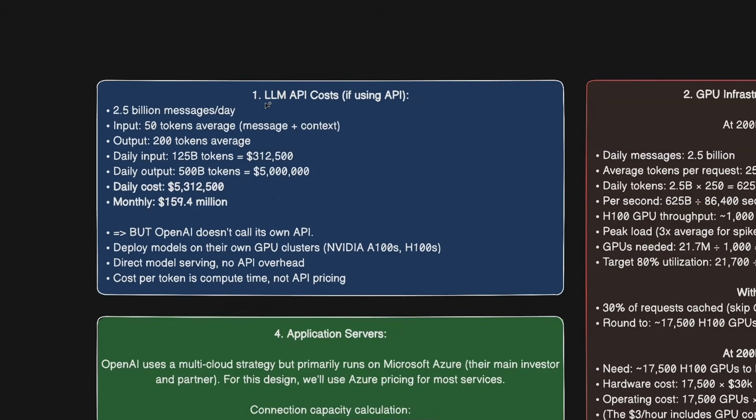So first we need to estimate the LLM API costs, if we are using these through APIs. Because if we are building just a wrapper around OpenAI's API, like many startups do, then the pricing for, let's say, the mini models is still pretty high through API. And the daily cost for us will be around $5 million for this amount of users. And that will end up being a lot for the monthly costs.